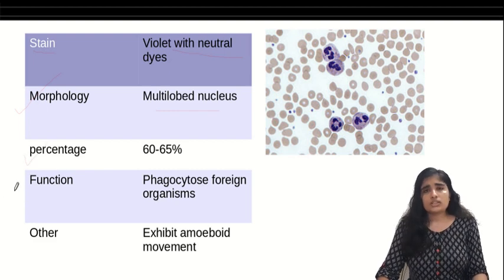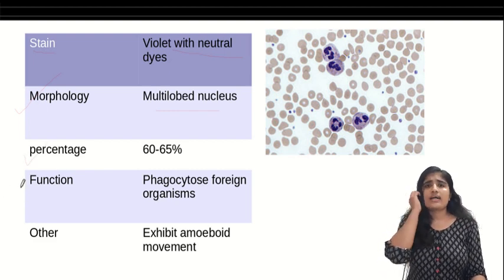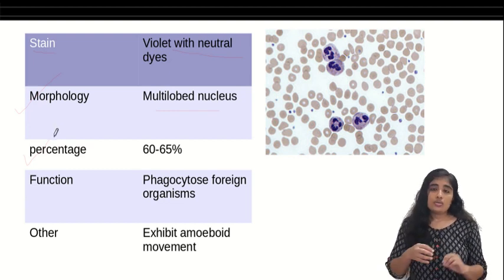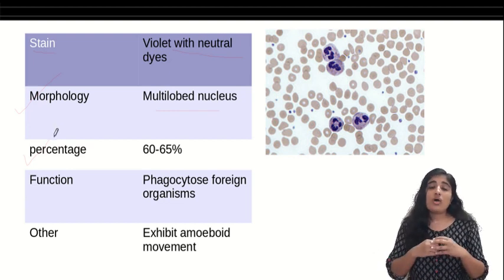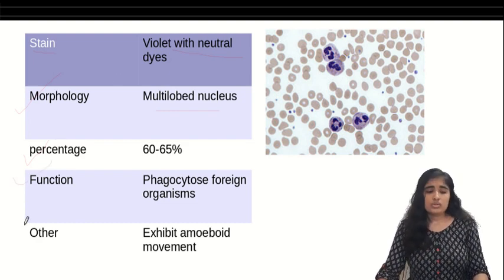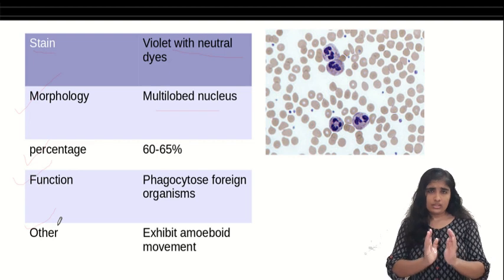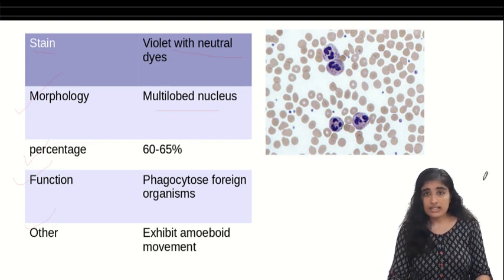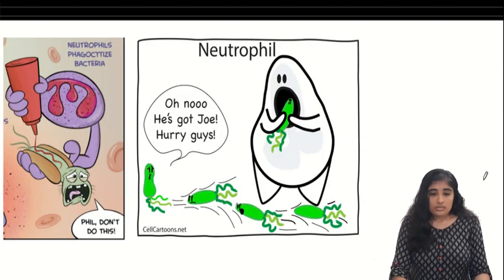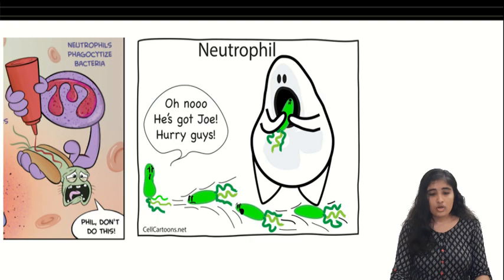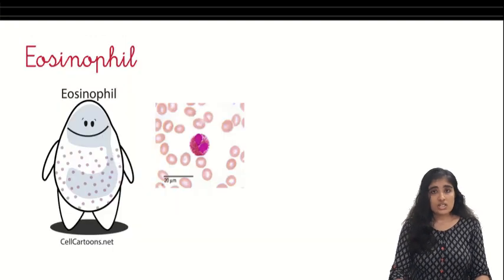Next one is the function. What do they do? Why do we need these types of WBCs? Coming to the function, they phagocytose the foreign organisms entering the body. Now, do they move or are they immobile? They are mobile, they show amoeboid movement like amoeba. This is the function of neutrophil. They phagocytose the bacteria entering the body. Next one is the eosinophil.